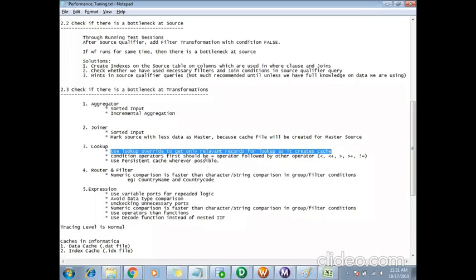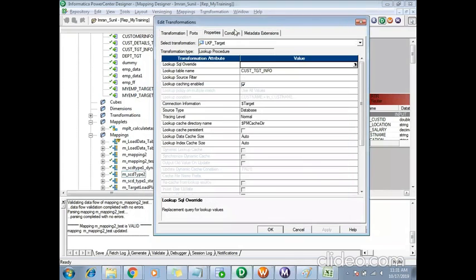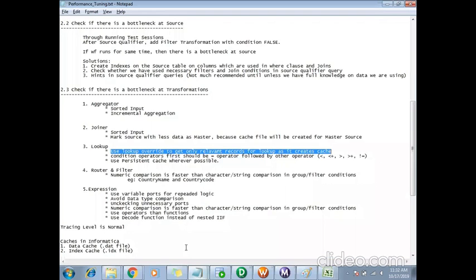Condition operators: the first should be the equals operator, followed by other operators. Again, it is just to discard the unwanted records. In the condition section we can use any of the operators, but always make sure you go with the equal operators at the top, then greater than, less than, and all those, because at the top I can filter out as many records as I can. So that will again improve the performance. It will reduce the records which will be created in the cache.